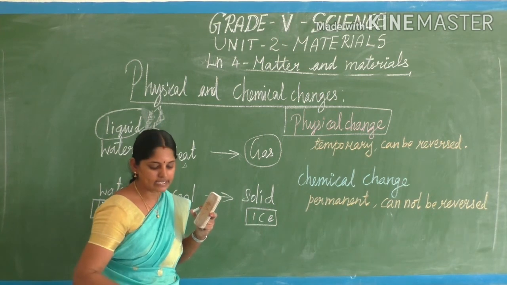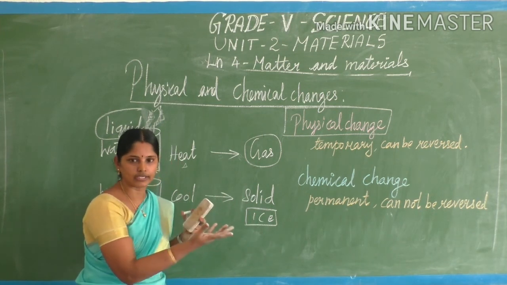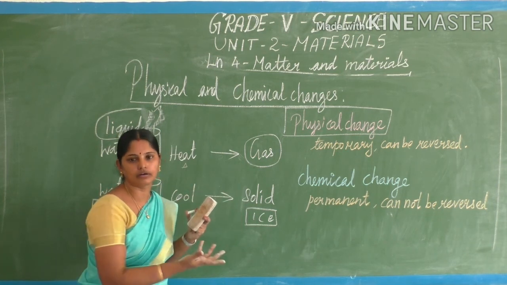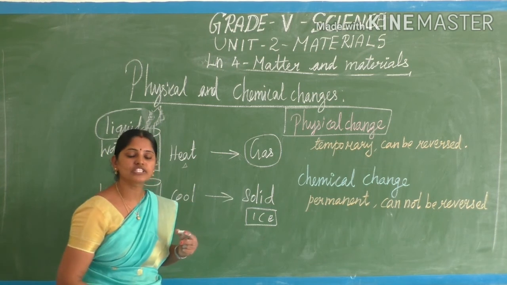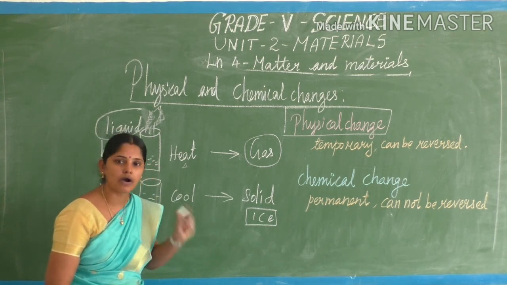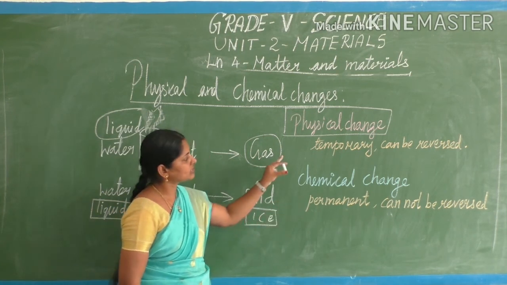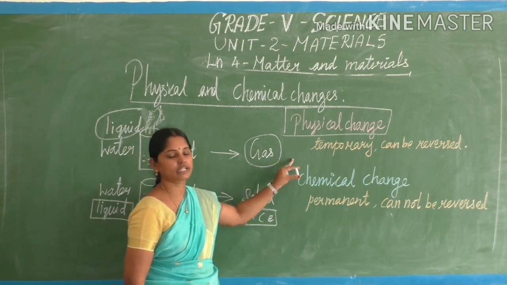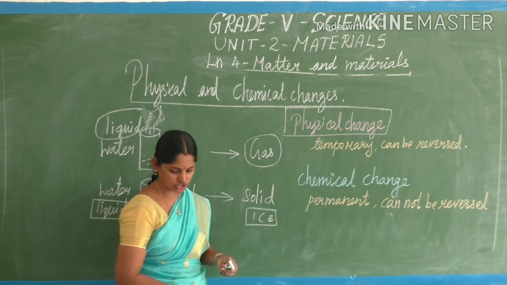See, we are cooking food. The rice we are cooking, can we get back the same raw rice again? Not possible. So the changes which cannot be reversed, which are permanent, those changes are called chemical changes. The changes which are very temporary and can be reversed, those changes we call physical changes.